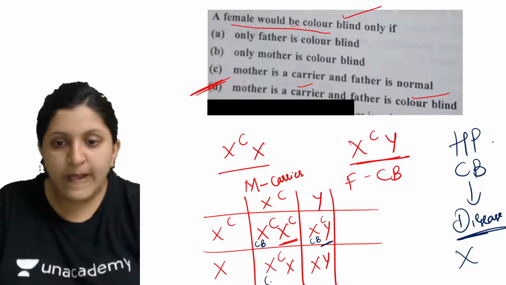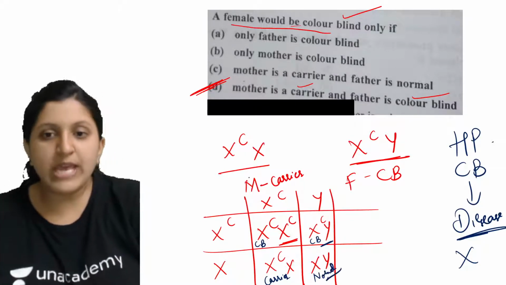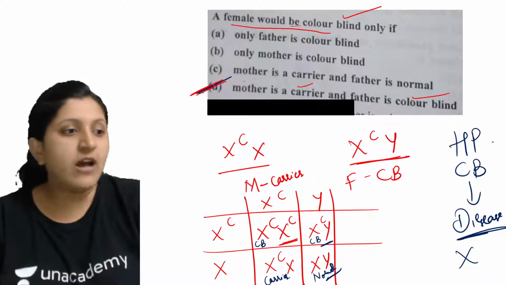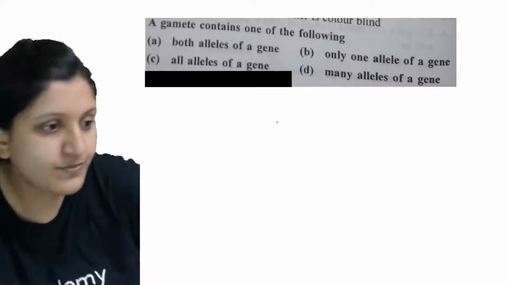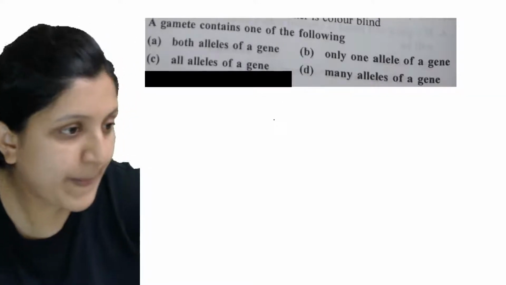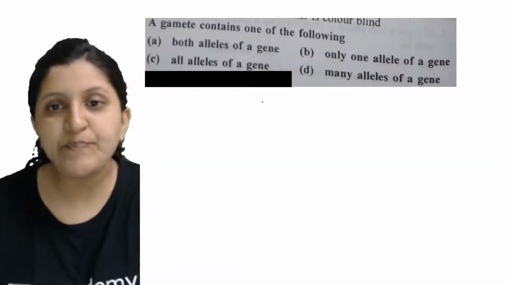So here this is now a carrier, and the other one here is normal. So we can say that this is the answer: the mother is a carrier but the father is colorblind. Any doubt? Is this clear?